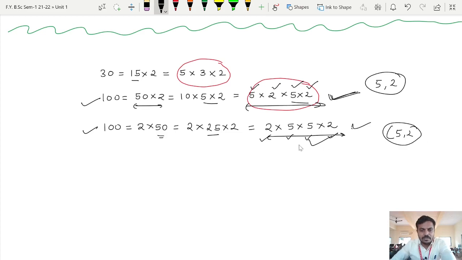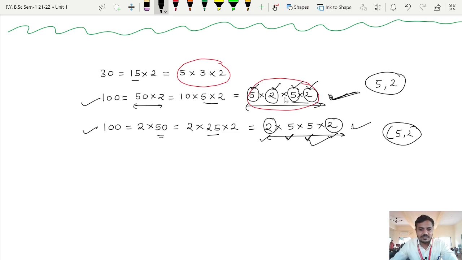And if you observe properly, 5 has appeared two times, same thing here, and 2 has appeared two times, and same thing is happening here. So this is nothing but the uniqueness. So we can always factorize any positive integer as a product of primes in a unique way, but apart from the order in which factors appear, the meaning is that the position of the factors may change.